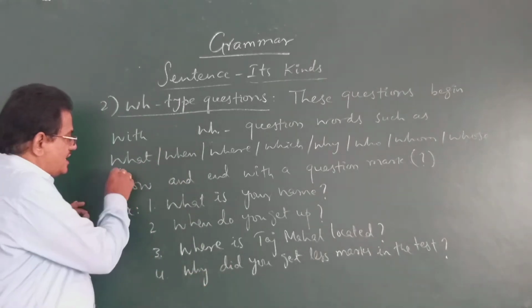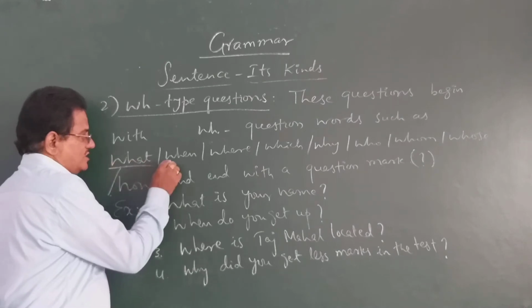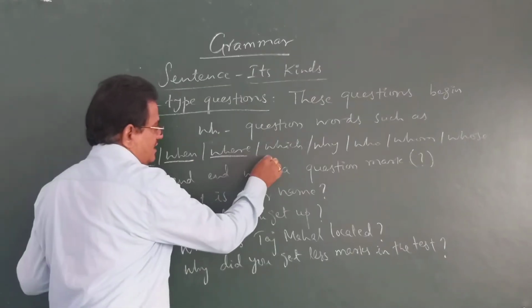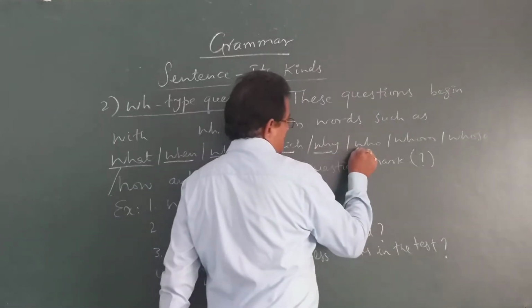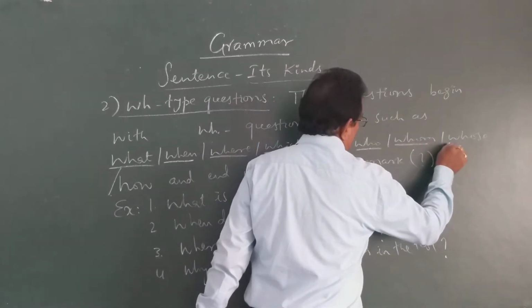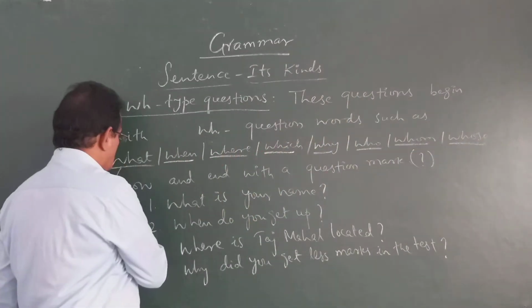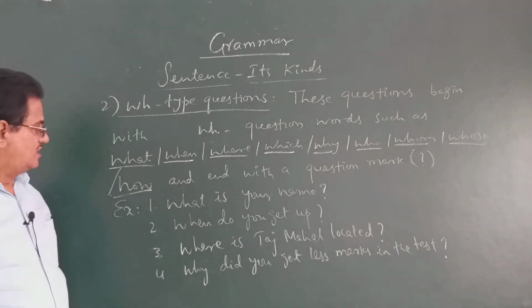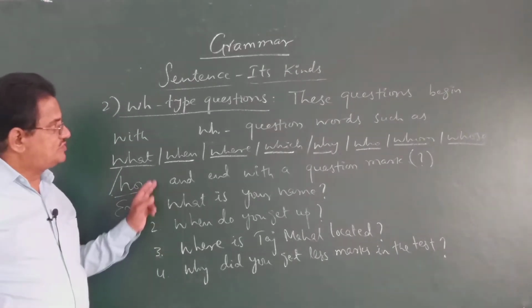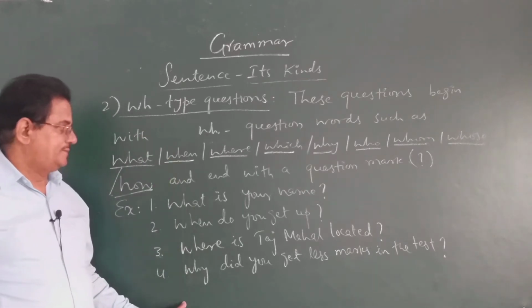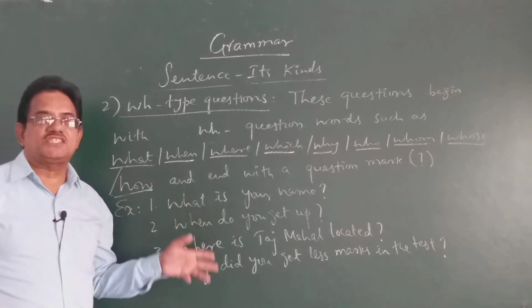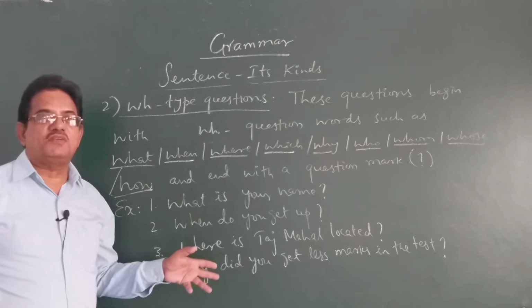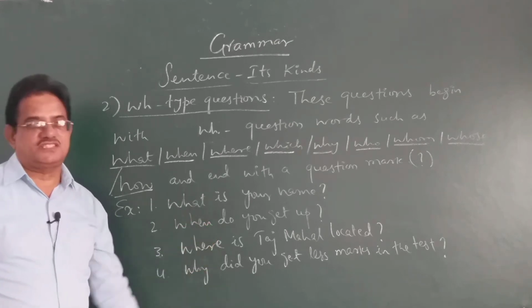See, there are 9 WH question words. What, when, where, which, why, who, whom, whose, and how. These are the 9 WH question words with which these questions begin, and you need to give complete answers for these questions. We cannot simply answer with a yes or no for this.